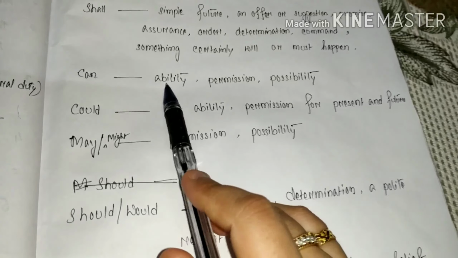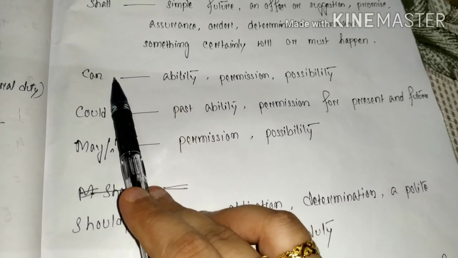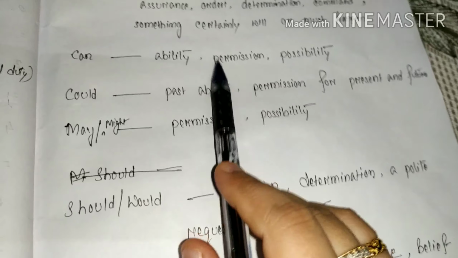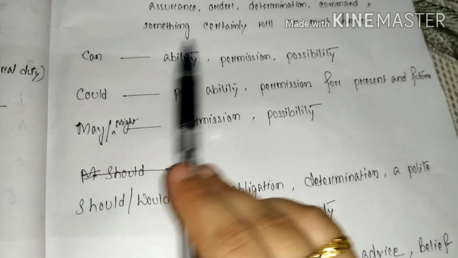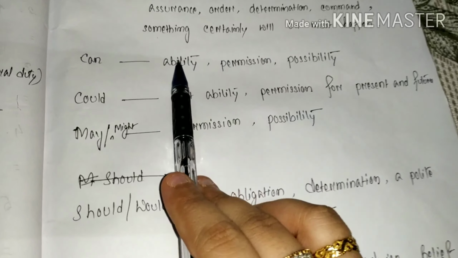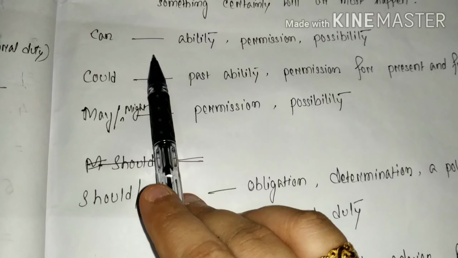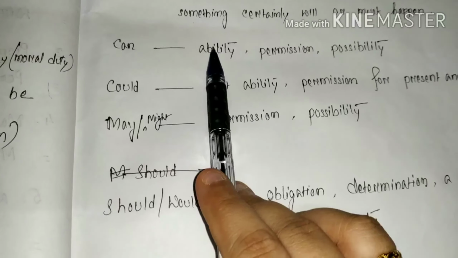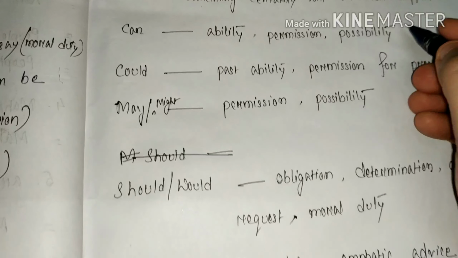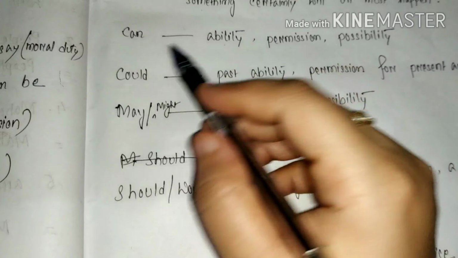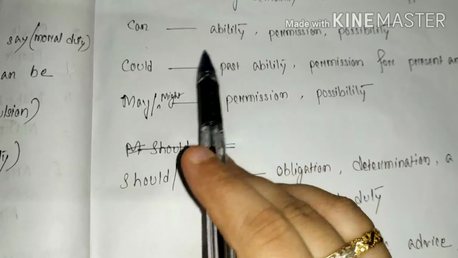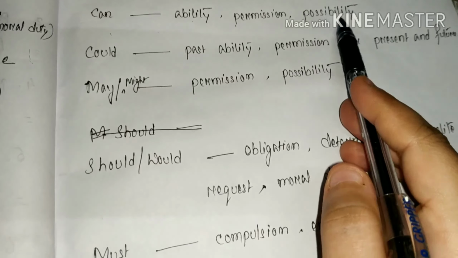Now see, if there is ability in the bracket, then it will be can. If there is permission, it will be can or may. Possibility, suppose he can work, he can succeed in life if he works hard. So in the brackets, if it is ability, then it should be can: ability, permission, possibility.